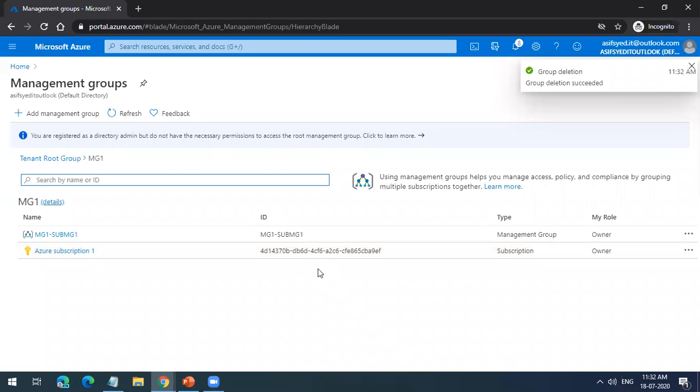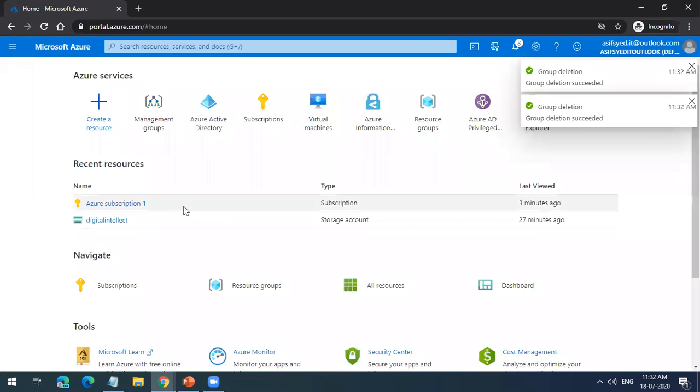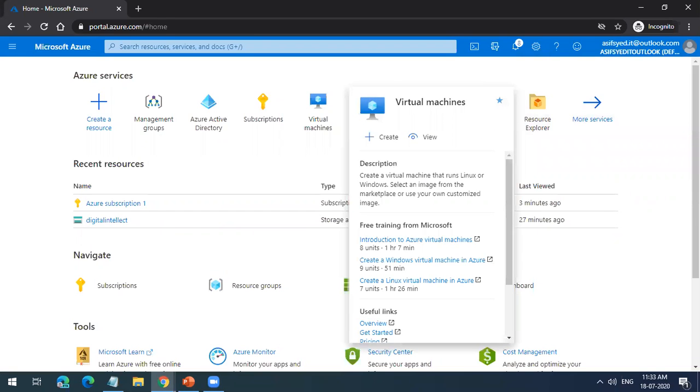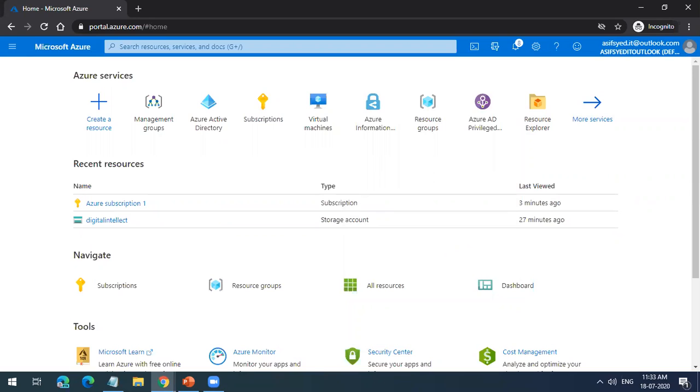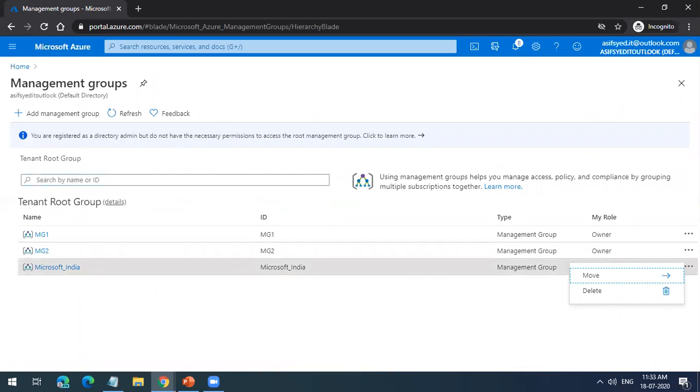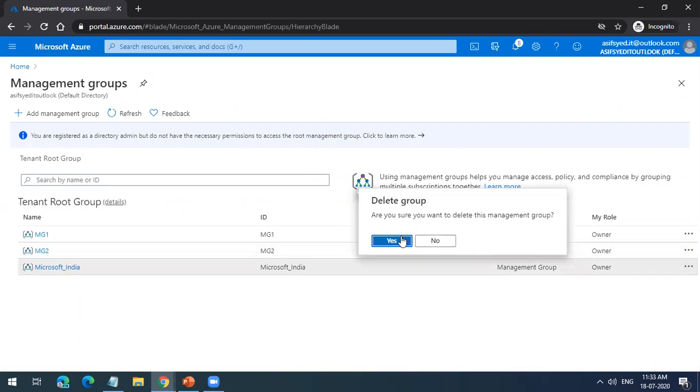Office 365 is at the tenant level only, not at the management group level. Office 365 is completely different. Management groups help you manage only Azure subscriptions, not Office 365 subscriptions.